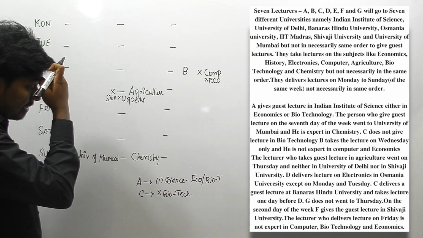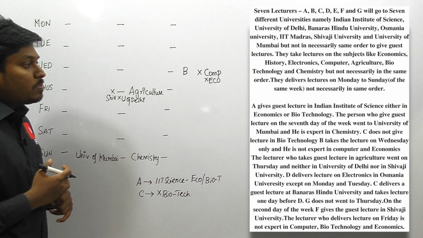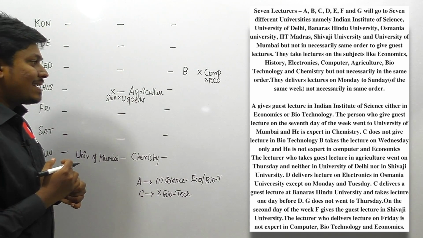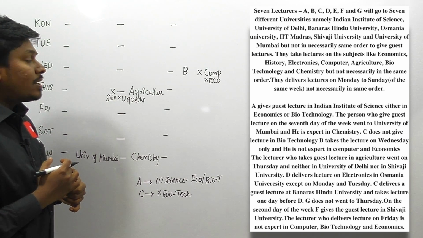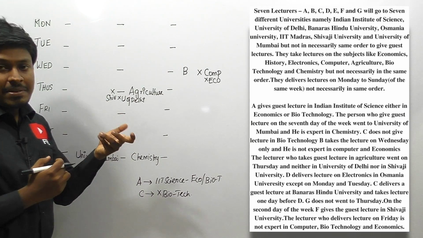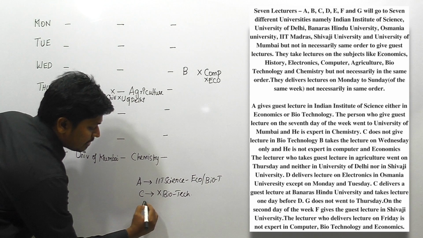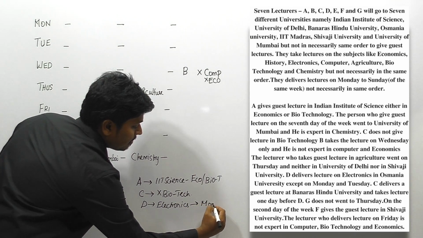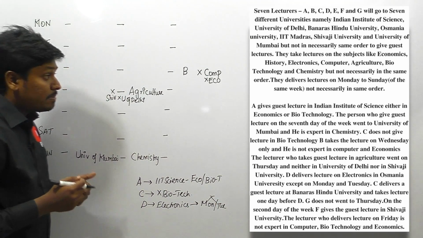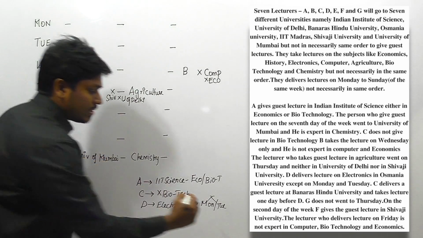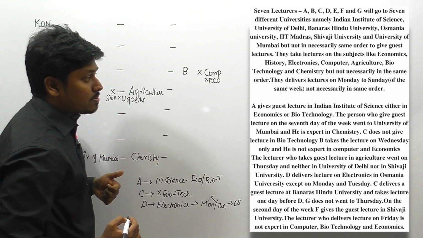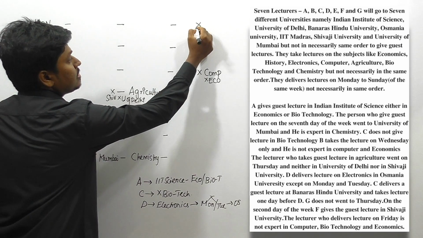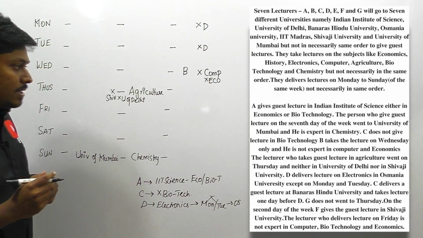Let me move on to the next point, friends. Let me read all the points completely. The next point is D delivers a lecture in electronics in Osmania University, except on Monday and also Tuesday. It's a direct statement. D is delivering electronics, so let me take it as a clue that the person D is taking electronics, but this person is not taking a seminar on Monday or Tuesday. Another important thing, he is from Osmania University. So we should not fix D here, this is not the place for D and also not this place for D.